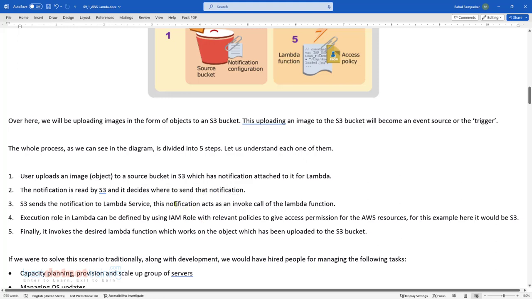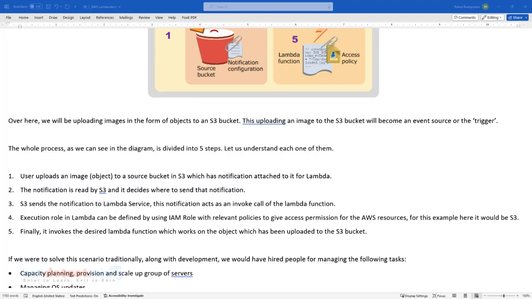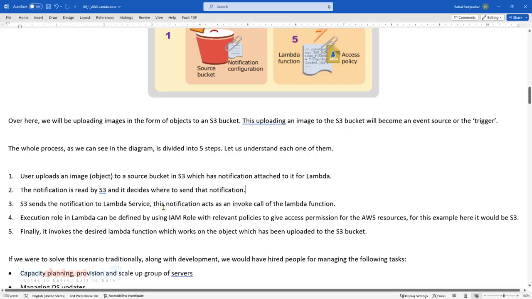Now this notification acts like a call to the Lambda function. Okay, now that is something which is interesting. This acts like a call to the Lambda function. Now execution role in Lambda is defined as an IAM role, with relevant policies to give permission for AWS resources.